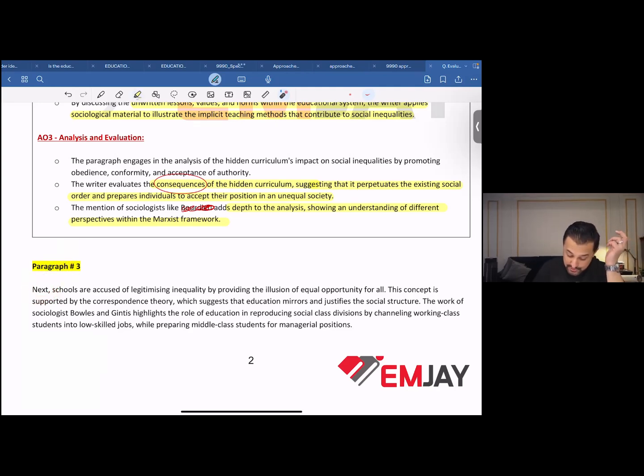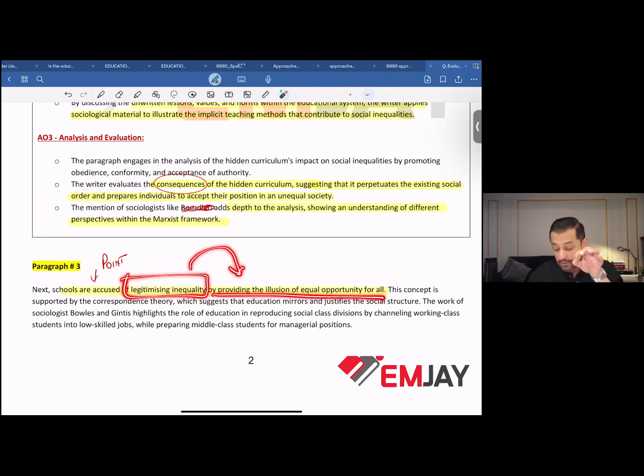Next, schools are accused of legitimizing inequality by providing the illusion of equality of opportunity for all. So this is the point again, right? The point is schools being accused of legitimizing inequality. How? By providing the illusion of equal opportunity for all.